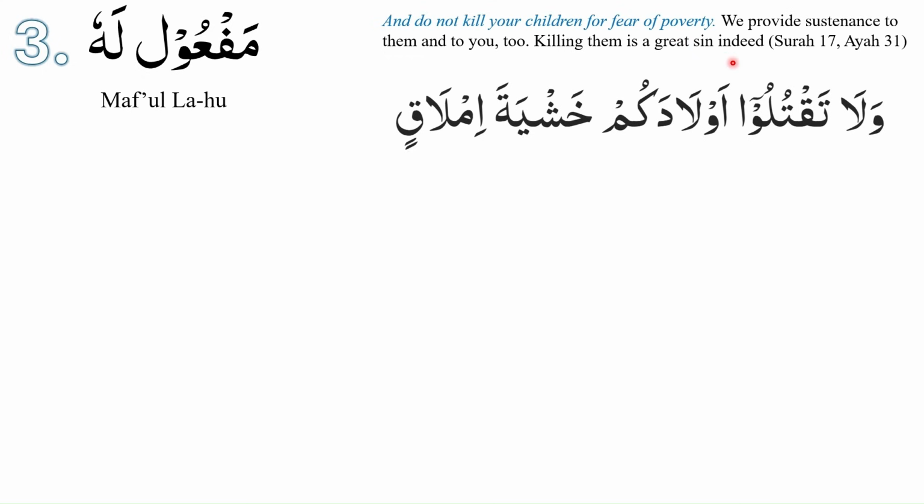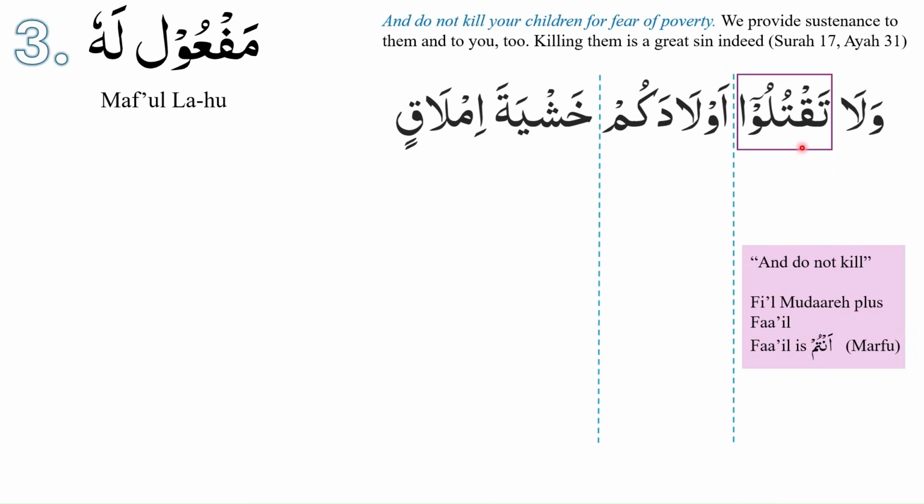We can break down this section of the ayah into three parts. In the first part, we see wala taqtulu. Let us focus on taqtulu. Taqtulu can be translated as and do not kill. This is a combination of fi'il mudari plus fa'il. In the case of taqtulu, fa'il is antum. Antum is a marfu personal pronoun.